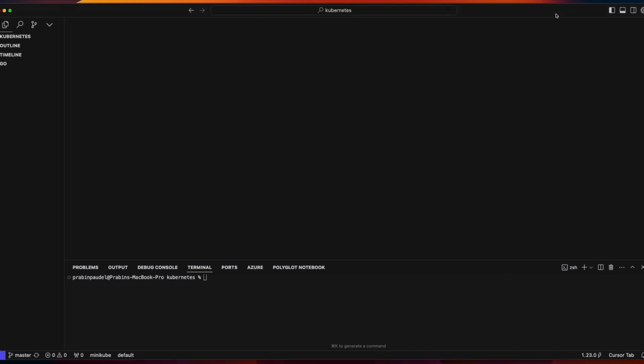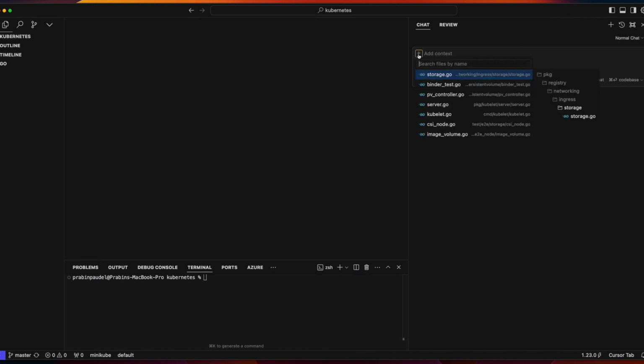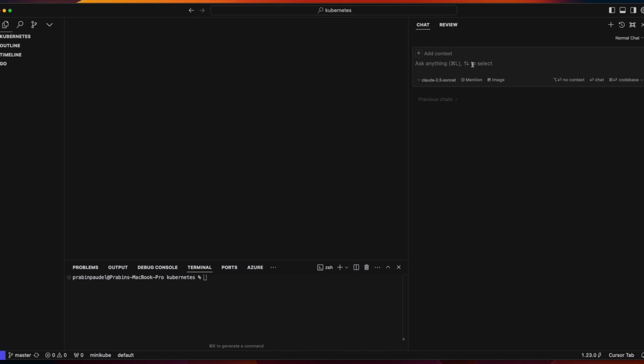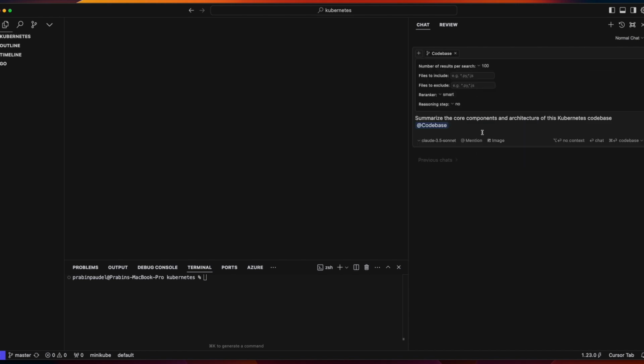I will open up the chat window again, and here the context is not yet selected. So I'm going to add the code base, or I can also paste this prompt here, which is basically: summarize the core components and architecture of this Kubernetes code base. Then I'm going to refer to the code base here, so that instead of using the web context as we saw previously, we would now be using the code base, which is local right now.